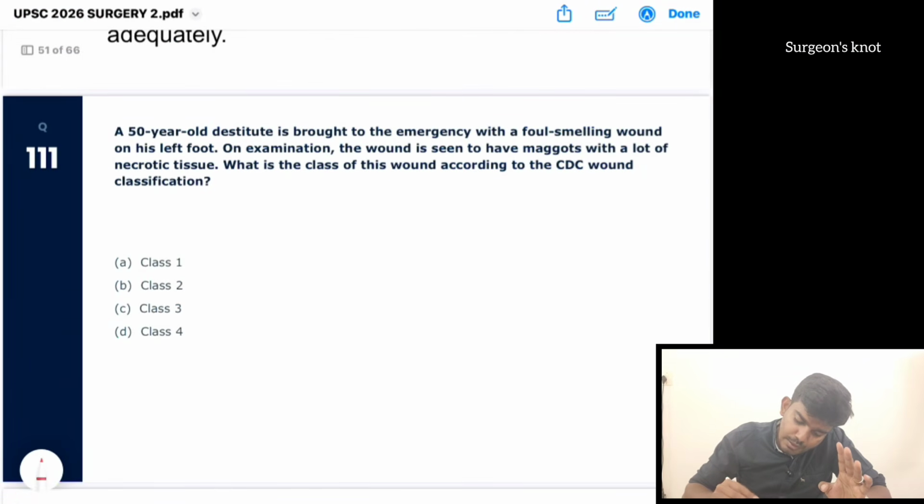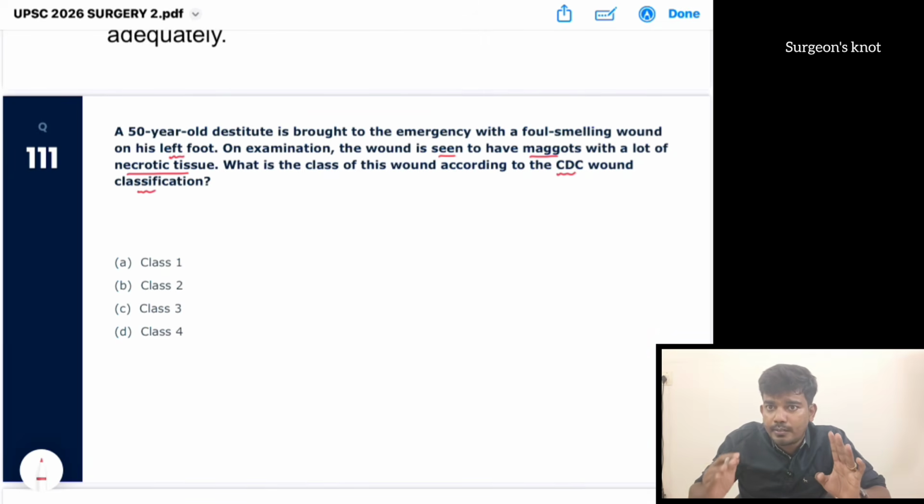A 50-year-old is brought to the emergency with a foul-smelling wound of the left foot. On examination, the wound is seen to have maggots with a lot of necrotic tissue. According to CDC wound classification, what is the classification? 1 or 2 or 3 or 4?